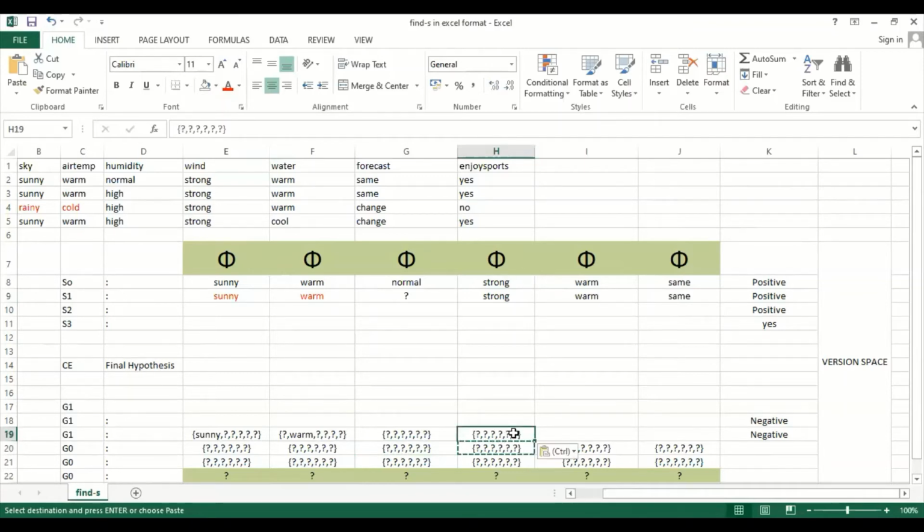Now let's take the fifth record. As far as the fifth record is concerned, we have warm, and the opposite value of warm cannot be warm. So there will be no changes. The same sub hypothesis will be forwarded to the next level.